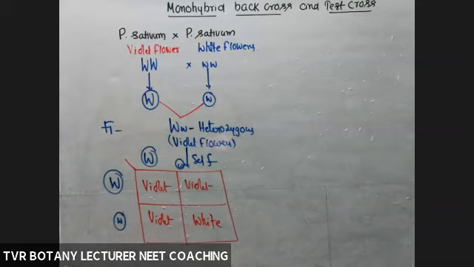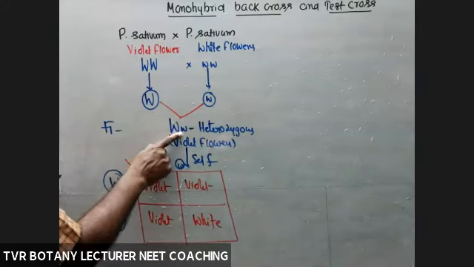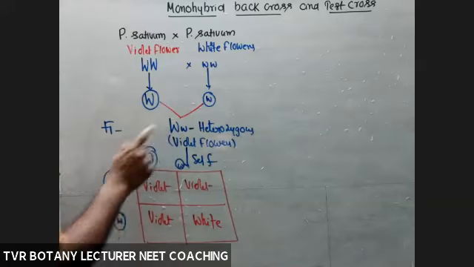Go back to Mendel's statement. Dominant trait is expressed in both homozygous condition and heterozygous condition. And what about the recessive character? Expressed in homozygous condition only. So according to our knowledge, in this box, capital W. Here capital W, small w. Here capital W, small w. In the case of F1 also capital W, small w.